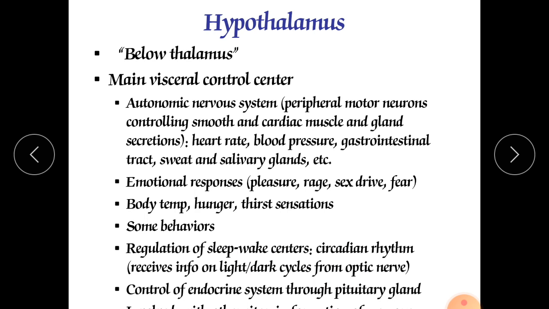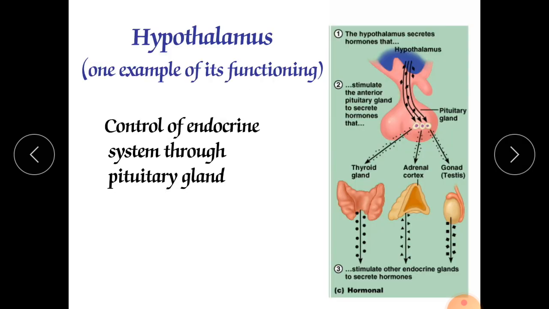And control of the endocrine system, that we already discussed. As we are seeing here, the hormones released from the hypothalamus are called releasing hormones. For example, gonadotropin releasing hormone is released from the hypothalamus.